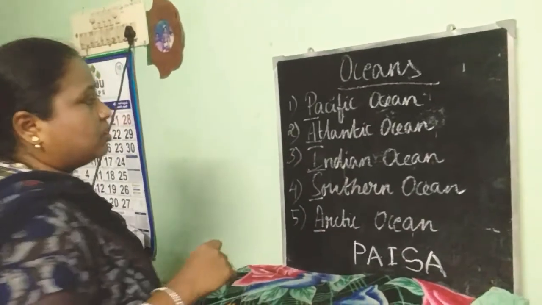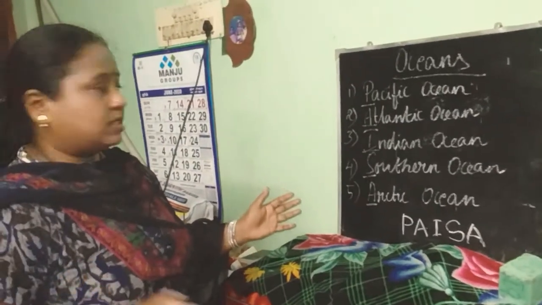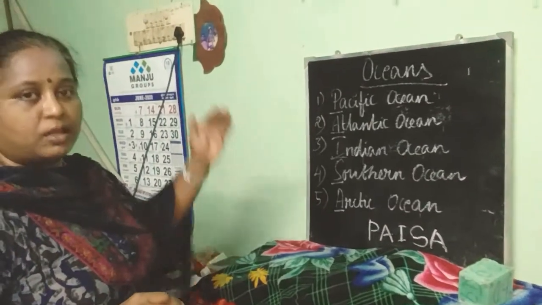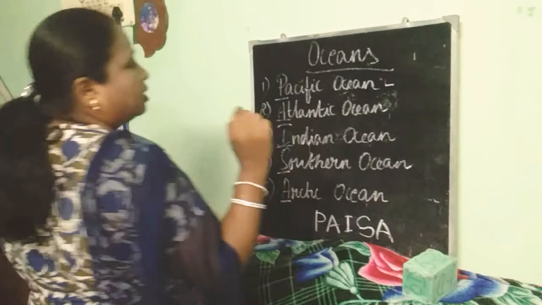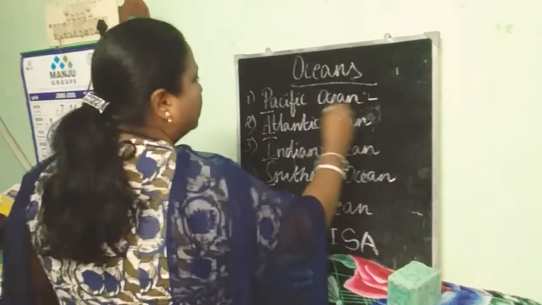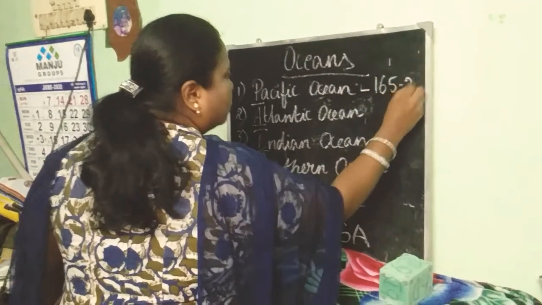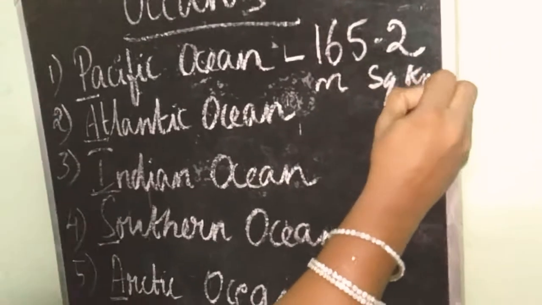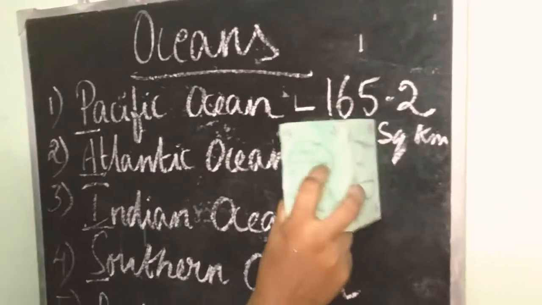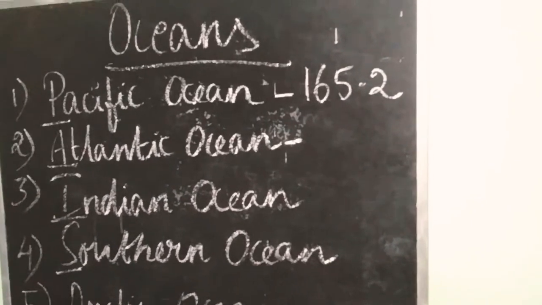Let us see about the area covered by these oceans. It is also in the order of the size, how large it is. It is already arranged in that order, biggest to smallest. Pacific Ocean is the largest and deepest ocean of the world. So its area is 165.2 million square kilometer. I am not writing the million square kilometer, just I am writing the numbers. Everything is million square kilometer.